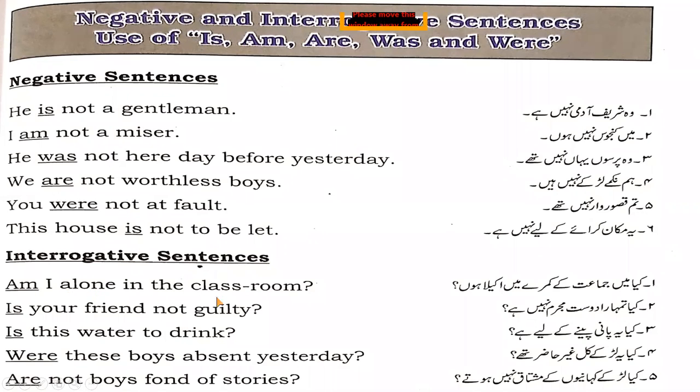Am I alone in the classroom? क्या मैं जमात के कमरे में अकेला हूँ? Remember, classroom means जमात का कमरा. Is your friend not guilty? Guilty means कसूरवार, or you can say मुजरिम. क्या तुम्हारा दोस्त मुजरिम नहीं है? Or I can write in the way, क्या तुम्हारा दोस्त कसूरवार नहीं है? Is this water to drink? Now you can see that क्या ये पानी पीने के लिए है?